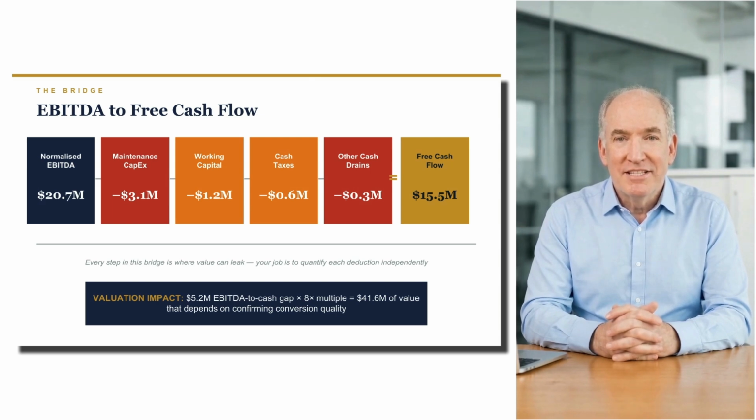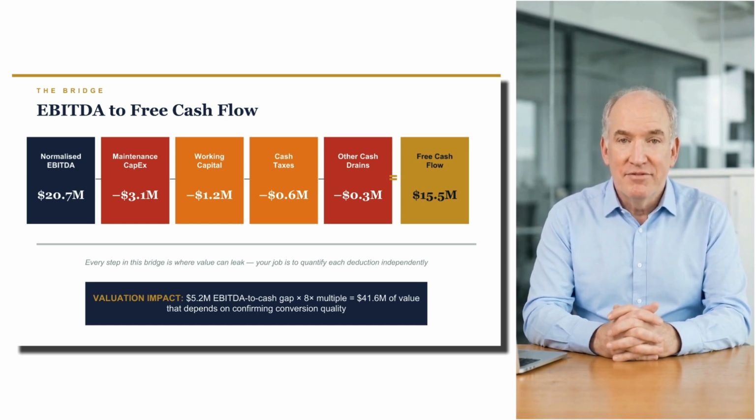Start with normalised EBITDA, not reported, normalised using everything we covered in our quality of earnings lecture. Then subtract maintenance CapEx. Then subtract the cash absorbed by working capital changes. Then subtract cash taxes actually paid. Then subtract any other recurring cash drains, lease payments, debt service, required distributions. What's left is your true free cash flow. Every step in this bridge is a place where value can leak.